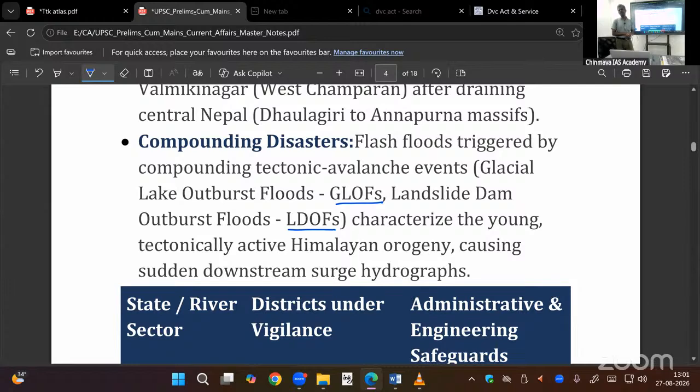In bracket, different types of natural disasters. Full stop.